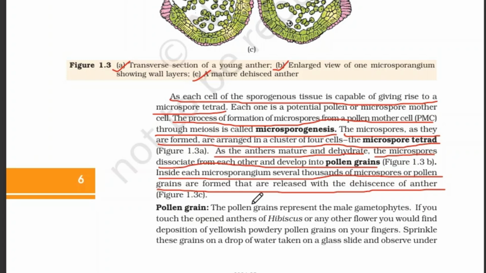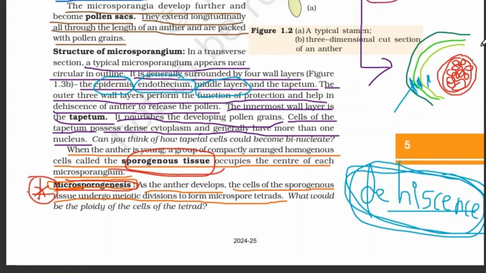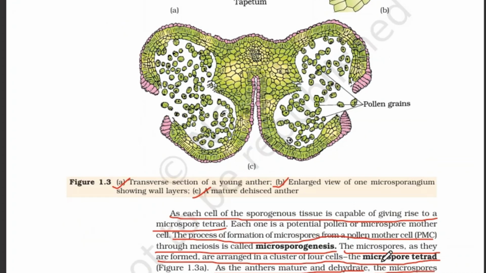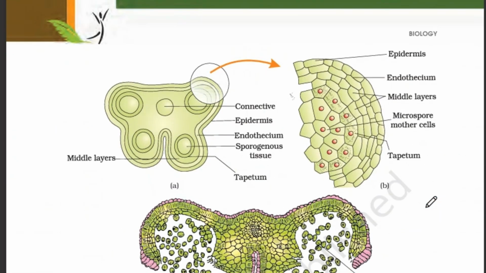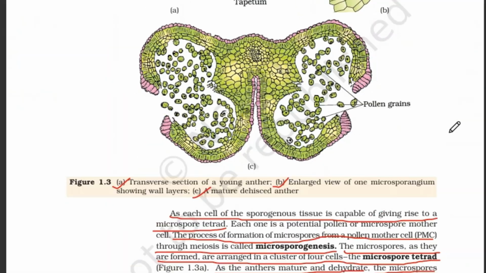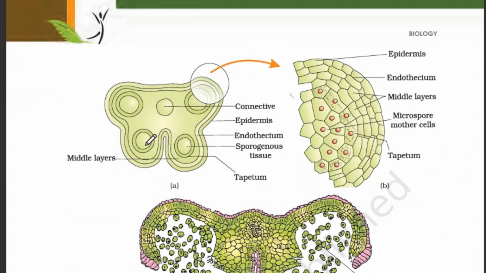Okay, so this paragraph: each cell of the sporogenous tissue is capable of giving rise to a microspore tetrad. Like we are considering a single cell from this sporogenous tissue, a single cell is capable of giving a microspore tetrad like this one.